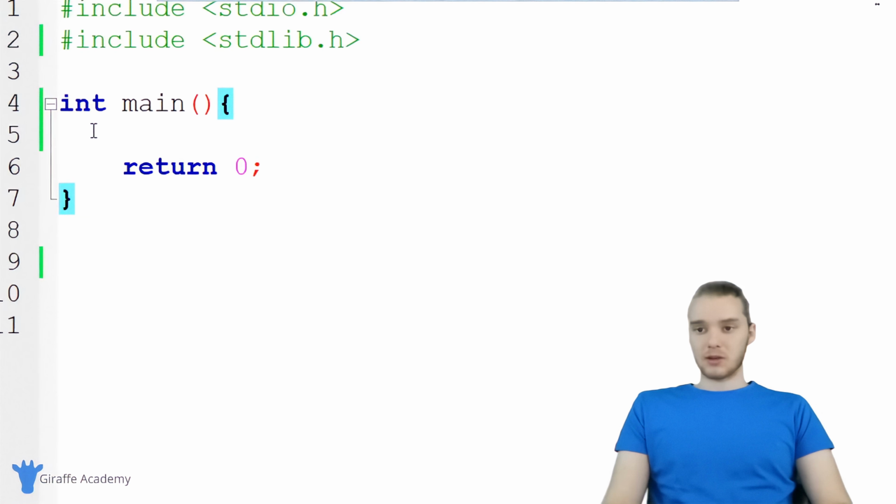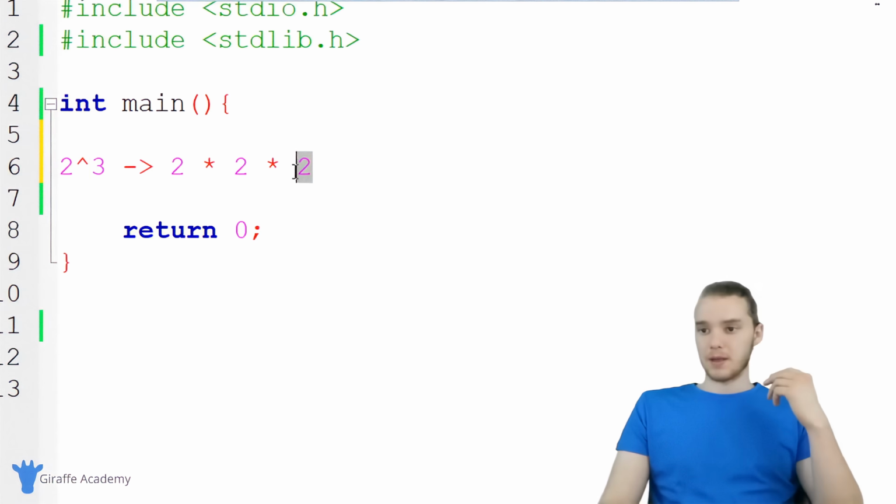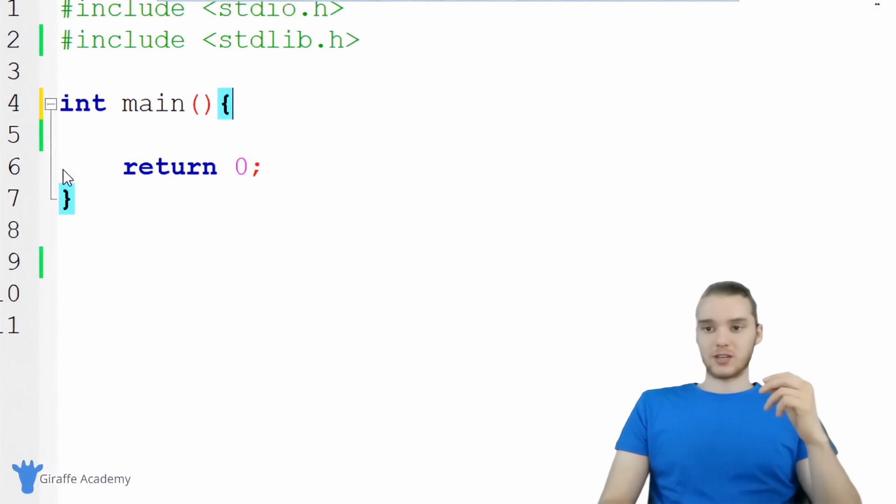So down here, I'm actually going to create a function that cubes a number. When you cube a number, generally you take it to the third power. So I could say 2 raised to the third power, which is the same as 2 times 2 times 2. This would be cubing a number, right? You're taking it to the third power.